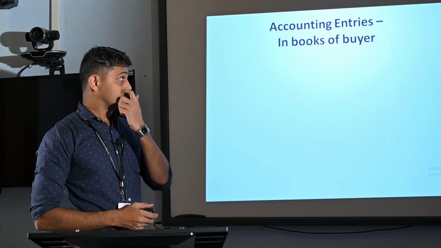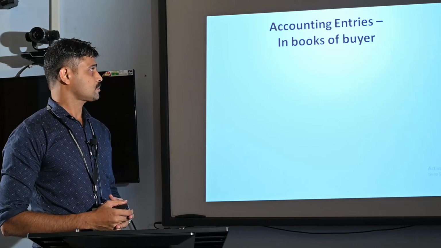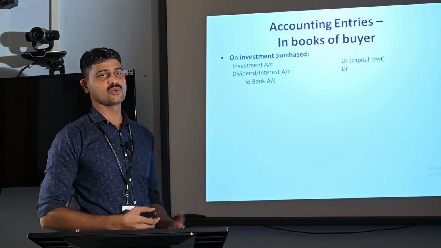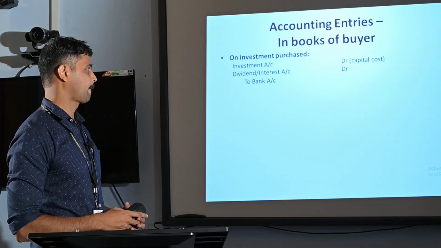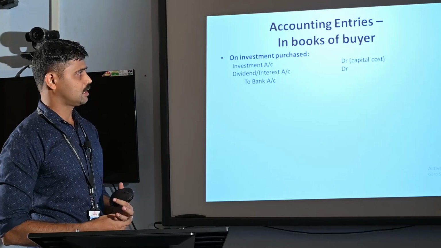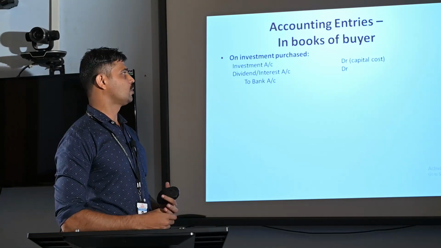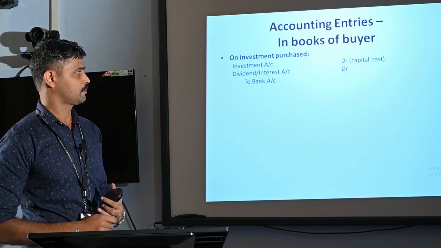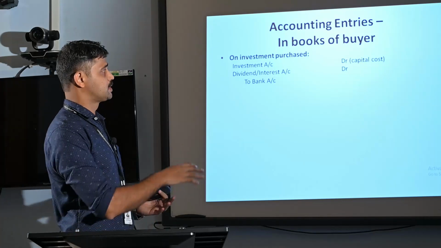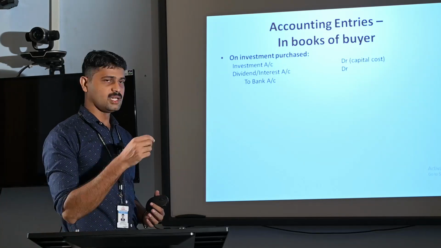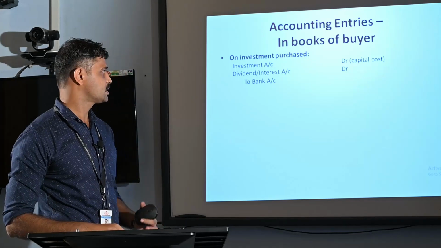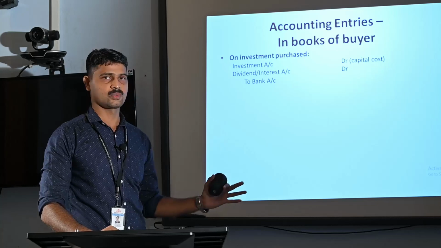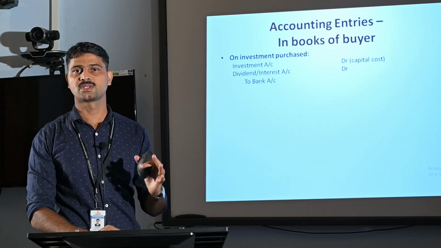What about the accounting entries in investment accounts? In books of buyer, the first entry, that is for purchase of investment. While purchasing investment from a seller, the accounting entry shall be investment account debtor, dividend or interest account debtor to bank account. The capital cost is debited to investment account. The interest or dividend accrued to the date of purchase, that is also debited to dividend or interest account, then to bank account. Bank account is credited or cash account is credited.